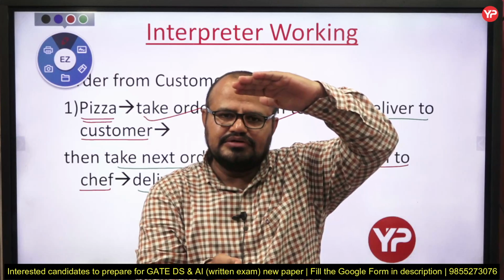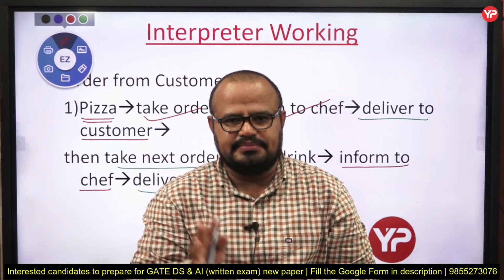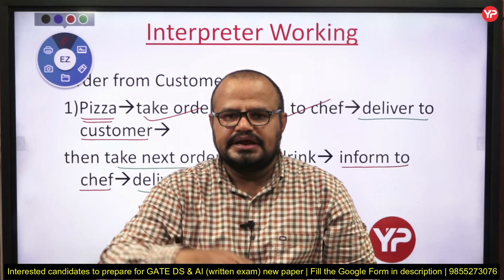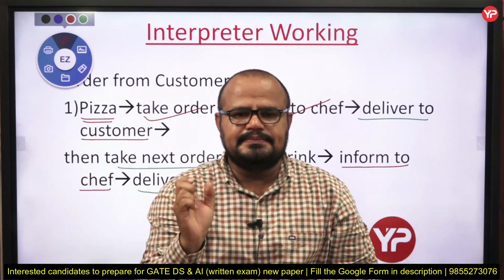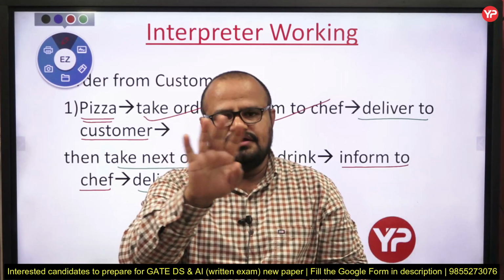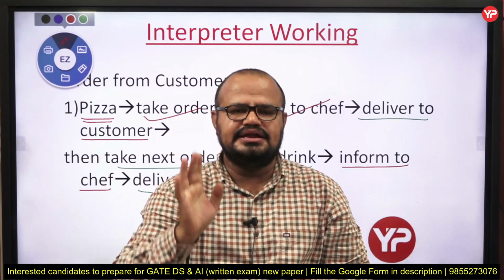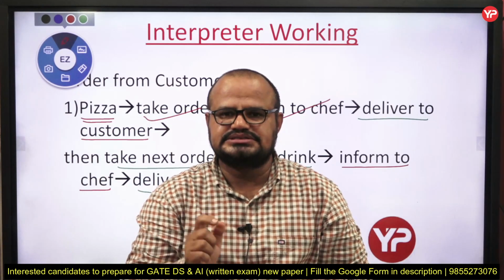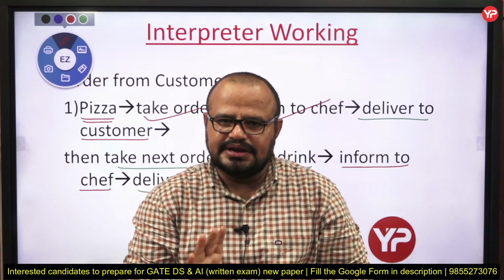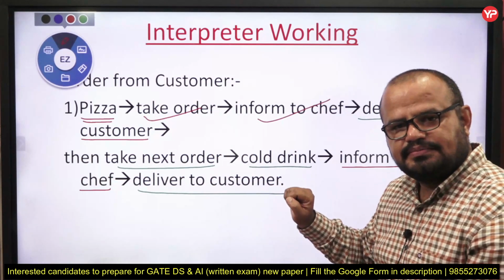We know that our program or our code has a lot of statements. So it just takes the first statement, checks is there any error, no, then it converts and then again takes the next statement into consideration. Fine, my dear students. So that is the task of interpreter.